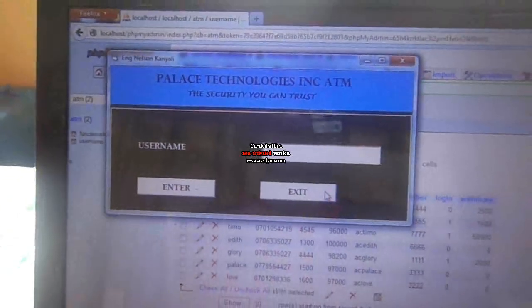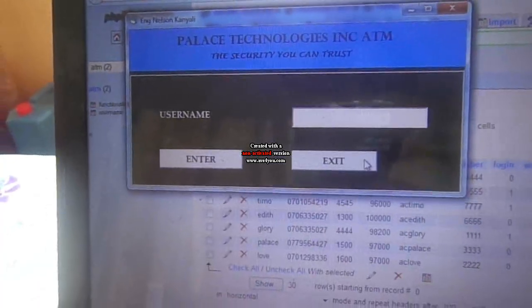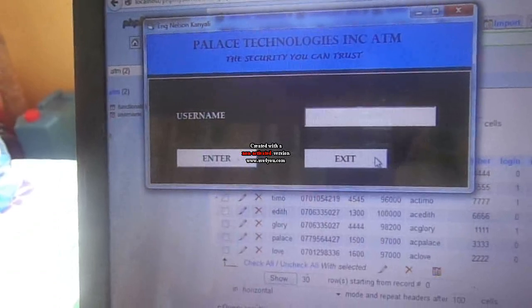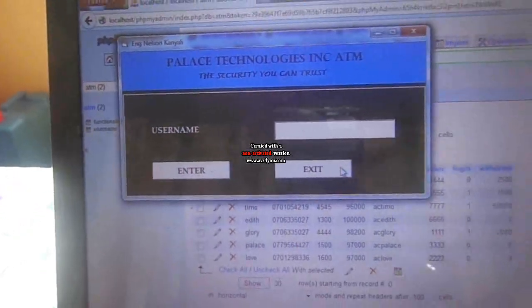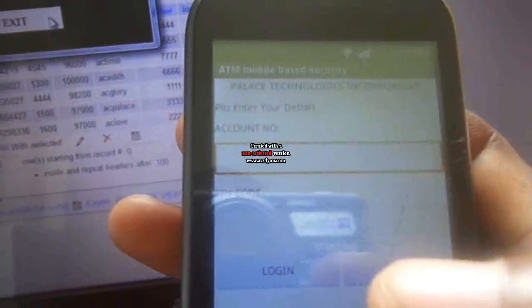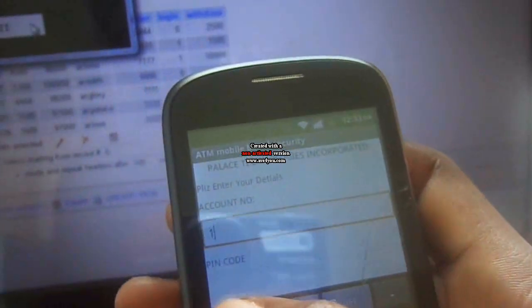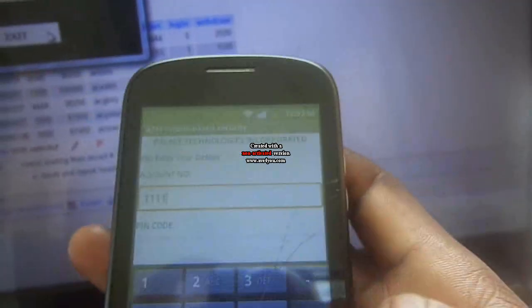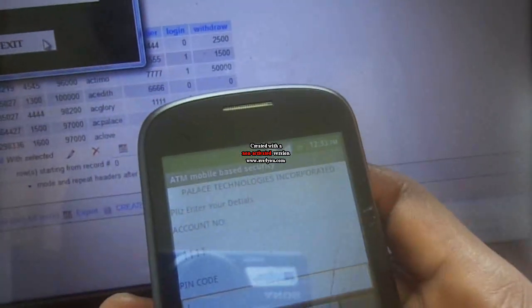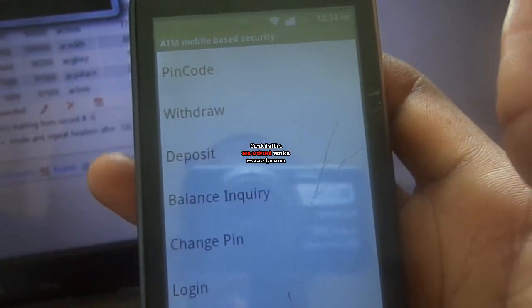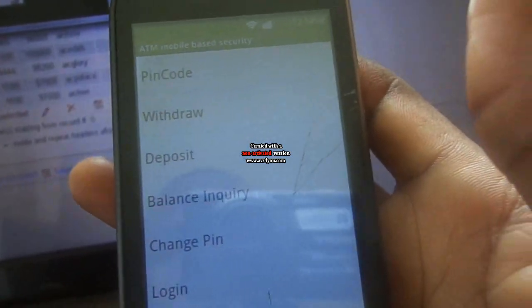With this system, you can lock your account so that even if someone has your PIN code and he has the card, he cannot log in unless you allow him remotely using your phone. So this is a phone application whereby you're just allowed to log in using your account number in order to use its functionalities. So when you input the account number, you input the PIN code. After inputting the PIN code, now they can allow you to log in, and you reach where you see a lot of functionalities that you can make use of.